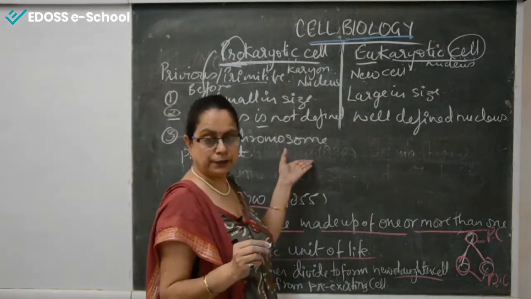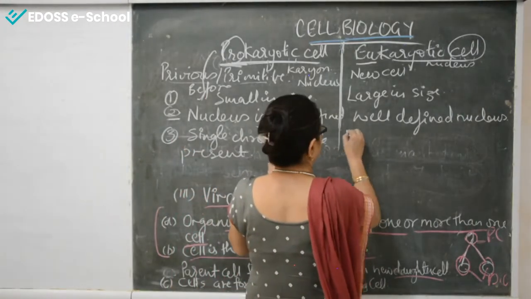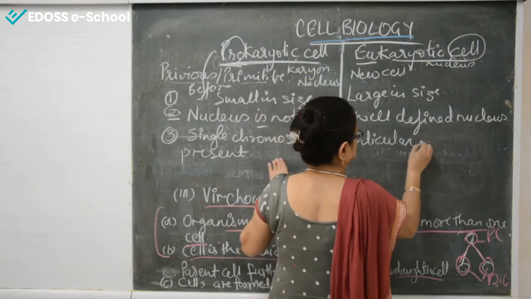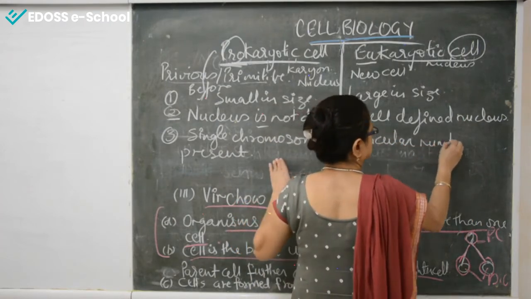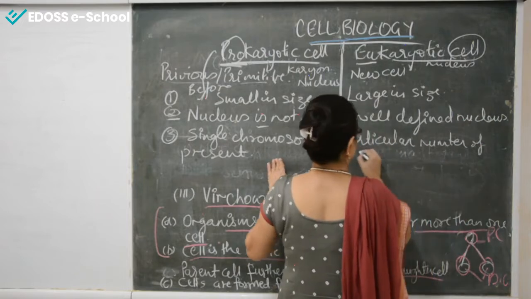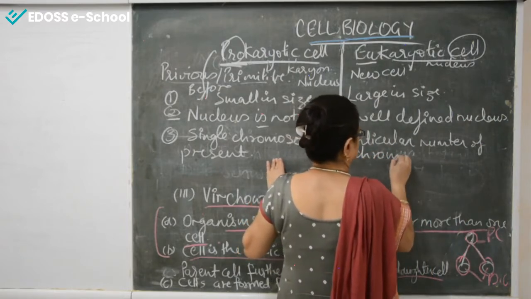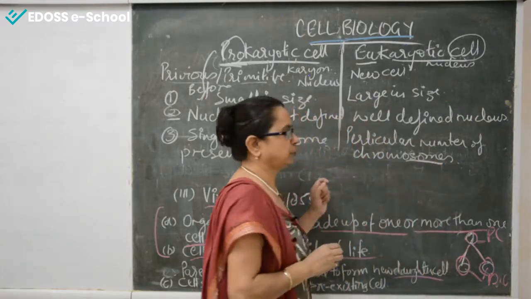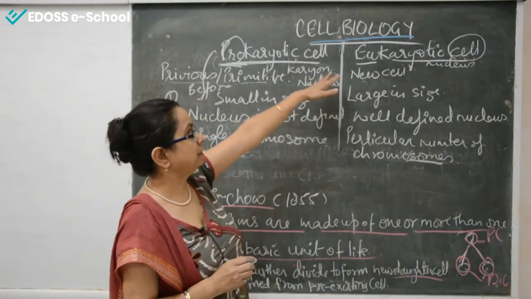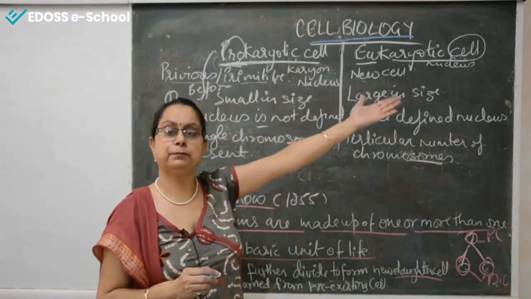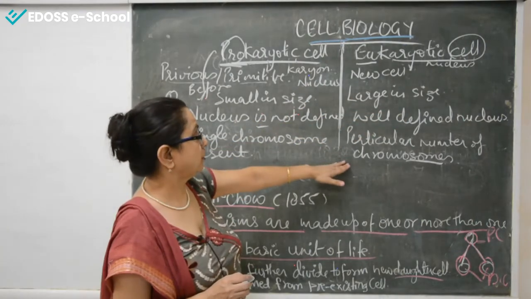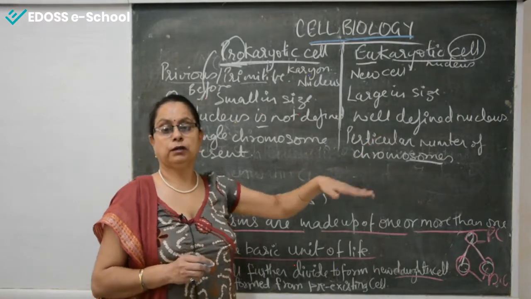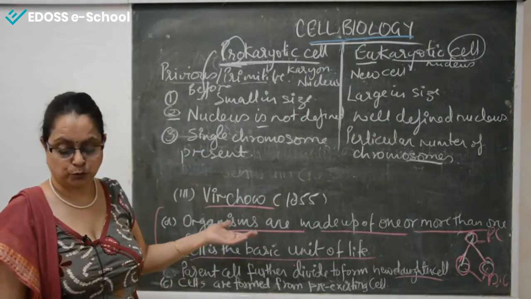Whereas in eukaryotic cells, a particular number of chromosomes are present. If you are talking about humans, we all come in the eukaryotic cell, the modern or complete cell. So how many chromosomes are present? 23 pairs, or a total of 46 chromosomes.